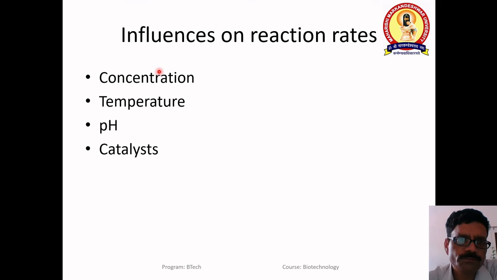These 4 factors influence the reaction rate: concentration, temperature, pH, and the catalyst. A catalyst, as we have seen, reduces the activation energy. pH is very specific for many reactions. The temperature may be high or low, and when the temperature is high, there is more collision between the molecules and the reaction is achieved faster. Similarly, with concentration, when reactants are in high concentration, products are formed faster.